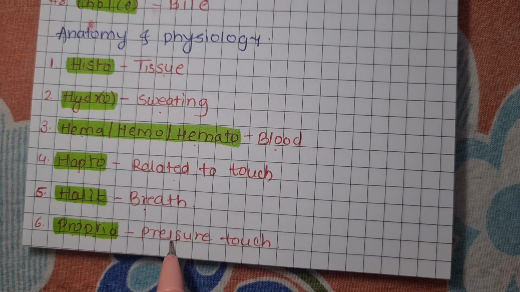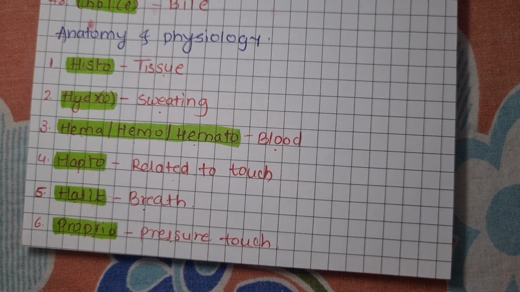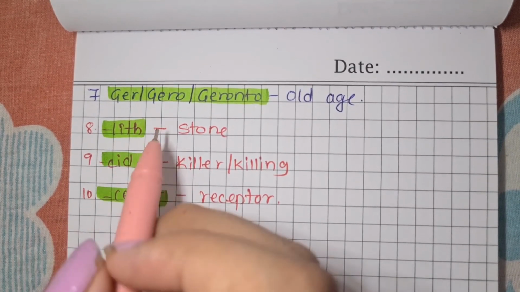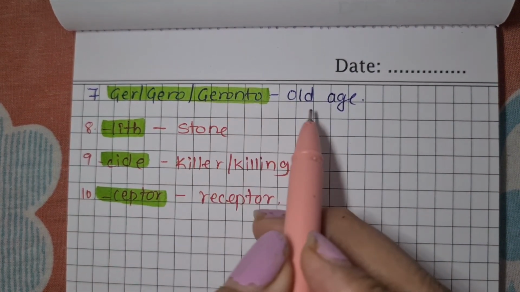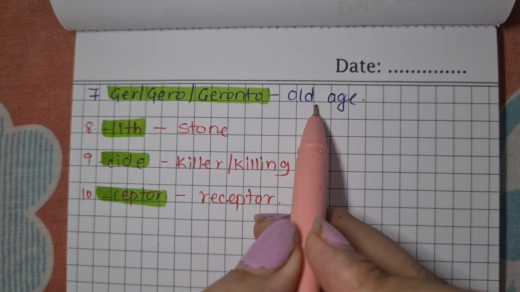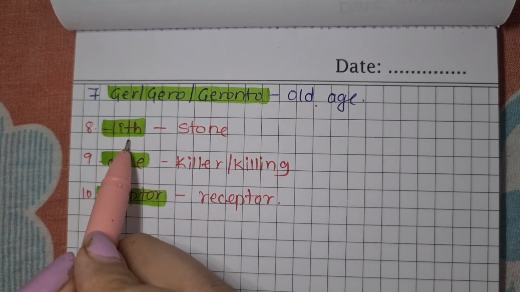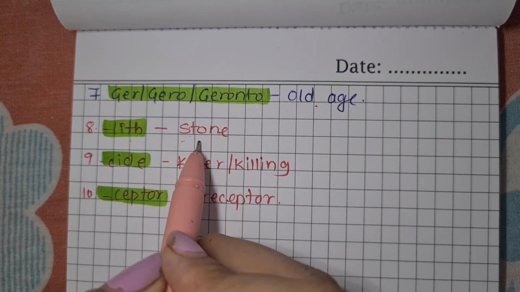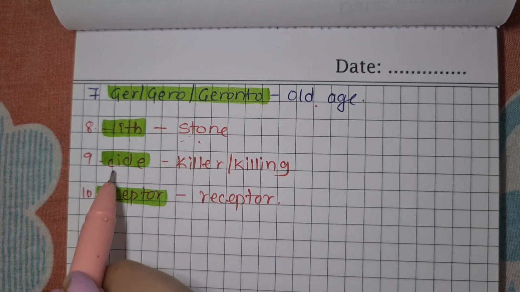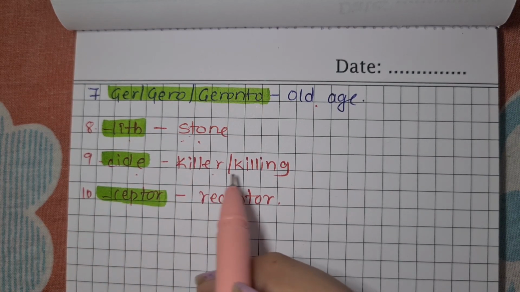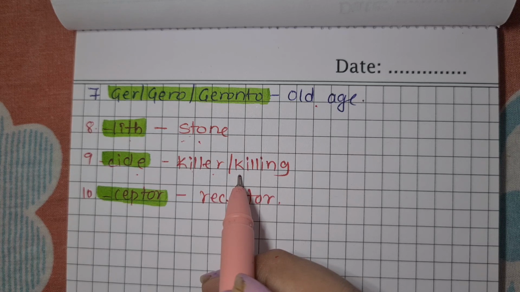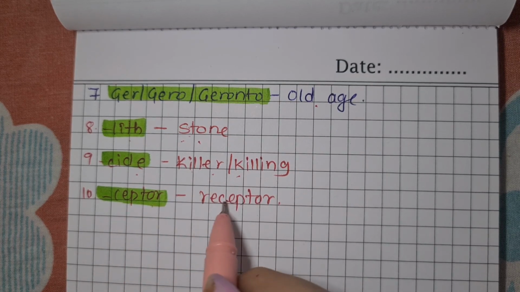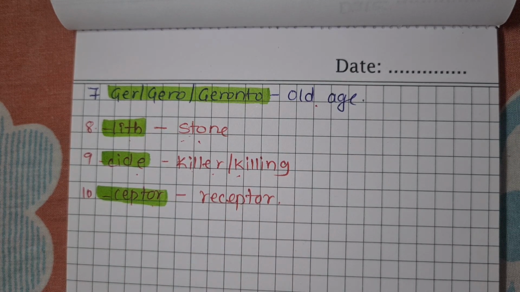Proprio, that is pressure, touch, for example proprioception. Gero or geronto, that is old age, for example gerontology. Lith, that is stone, for example kidney stone. Cide, killer or killing, for example homicide. Ceptor, that is receptor.